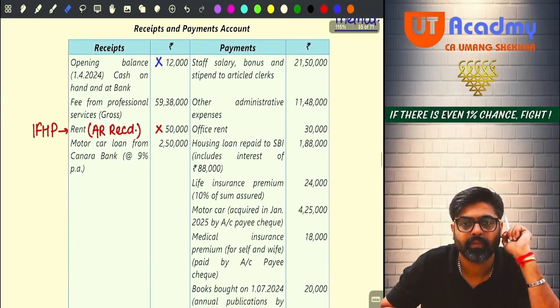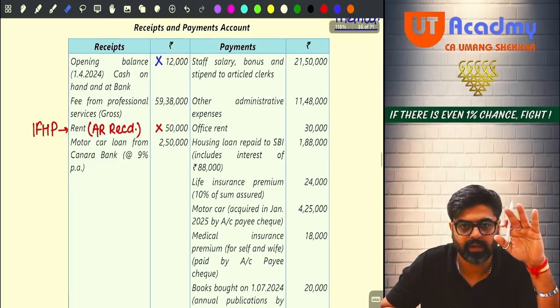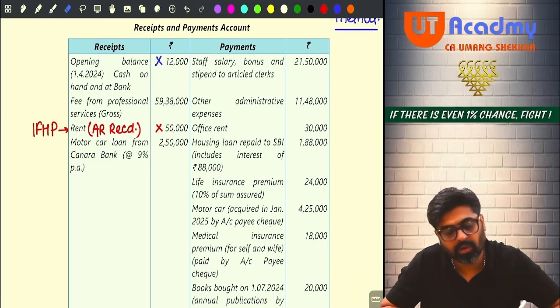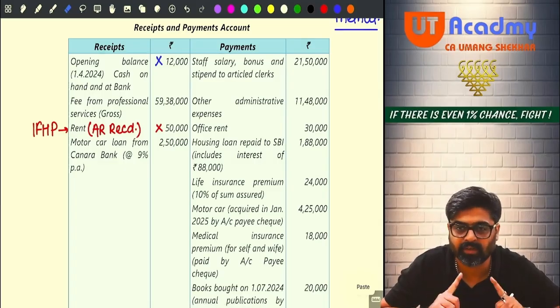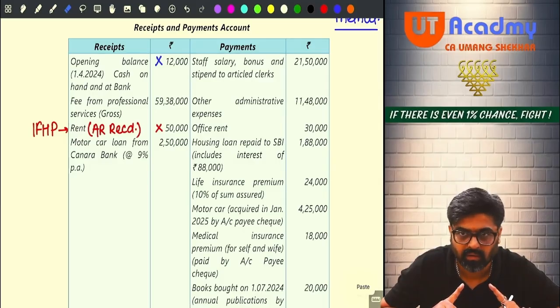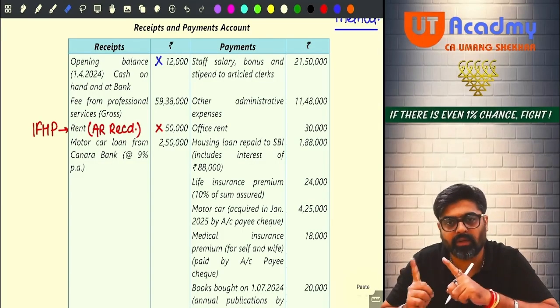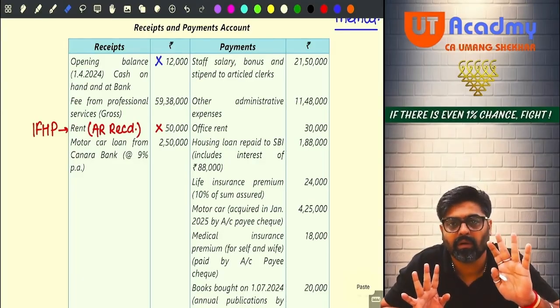Can you see? Now tell me, this 188 is the housing loan repayment. Out of that 188, 88,000 is your interest. So meaning that 1 lakh is your principal. If 188 repayment is done, 88,000 is interest, then 1 lakh will be your principal only, no?